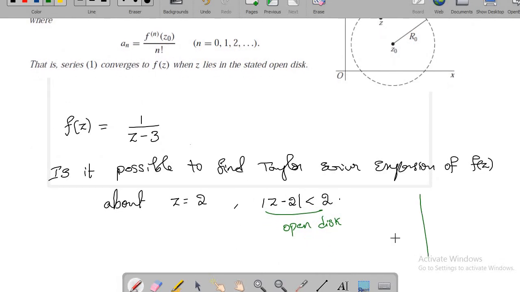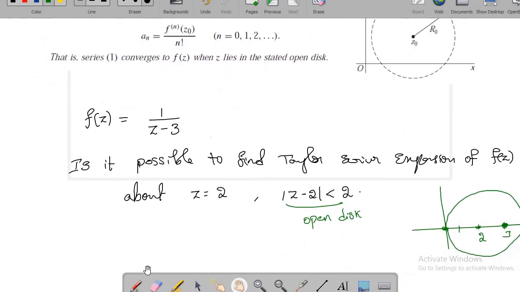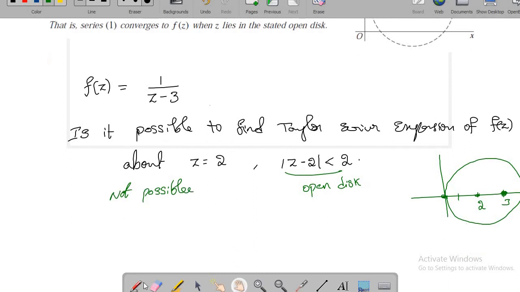Because you see, let me say this is z equal to 1, 2, 3, and this is 2. So now I'm constructing a circle with radius 2 centered at 2. So z equal to 3 lies inside. Now this open disk contains a singularity, so I cannot say f of z is analytic throughout the open disk. So the answer to this question is, it is not possible. Why? Because the open disk contains a singular point.